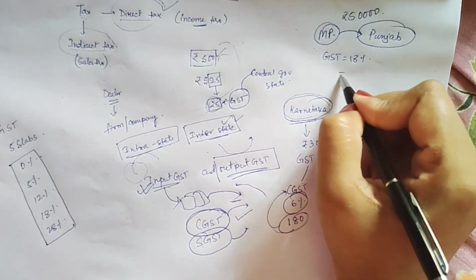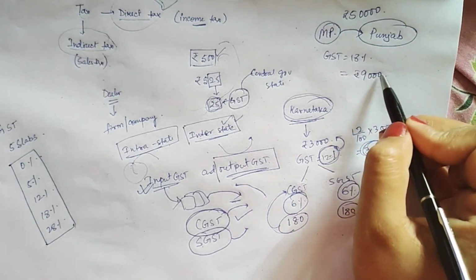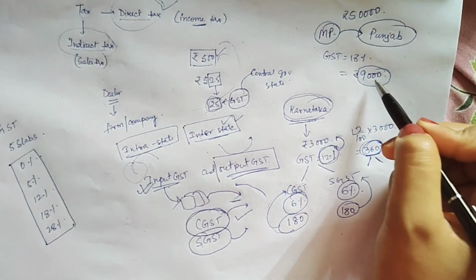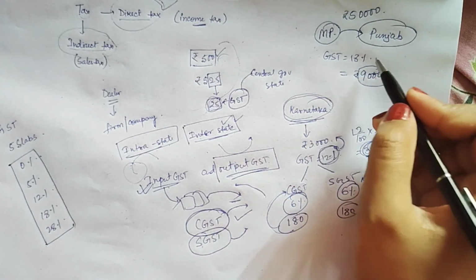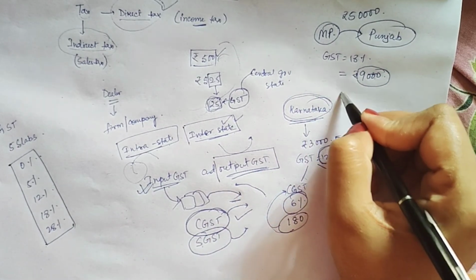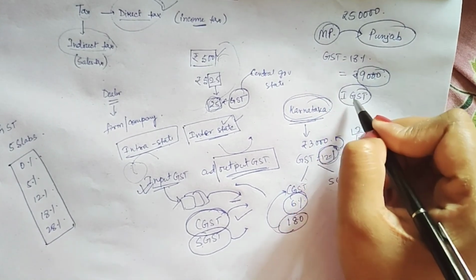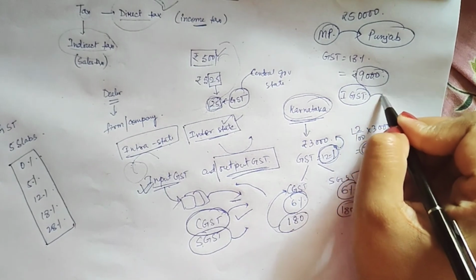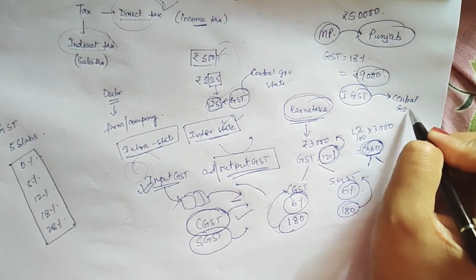So this 18% will be equal to rupees how much? Rupees 9,000. Who will take this 9,000? The MP government, Punjab government, or the central government? So in this case, this 9,000 will become IGST, means Integrated Goods and Services Tax, and this whole will go to the central government.